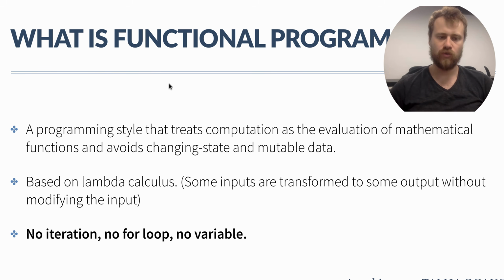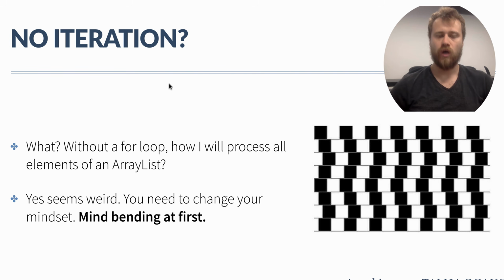In this programming approach, there is no iteration, no counters, no for loops. Surprisingly, there is no variable. Okay, so this is so important. So how to iterate over an array list and process all the data inside an array list? How can we do that? It seems weird at first. It is mind-blowing, mind-bending. To understand how to do that, you need to change your mindset.